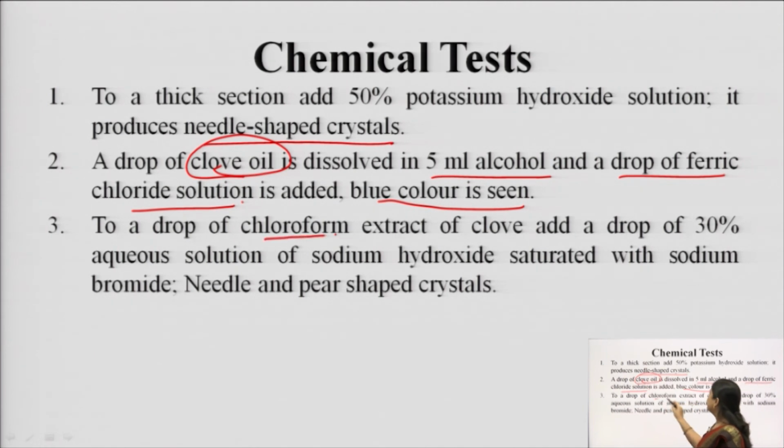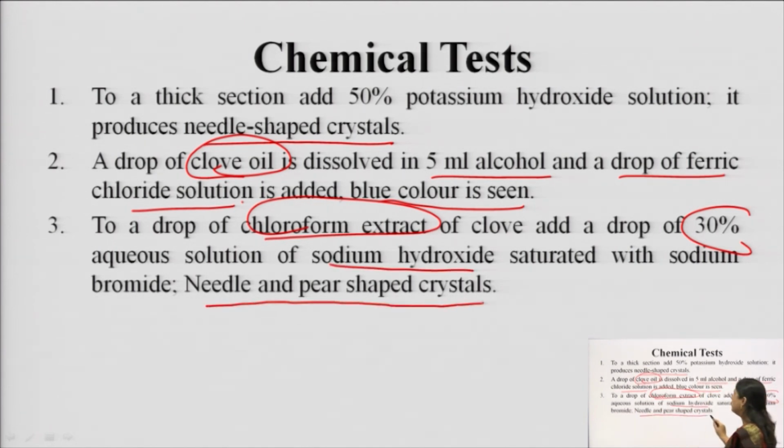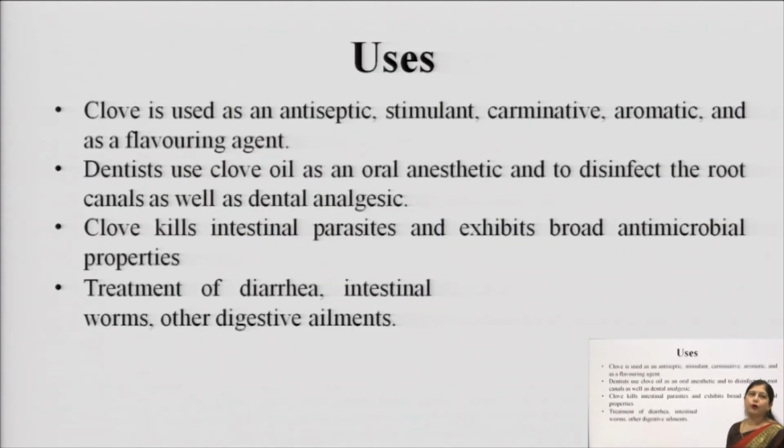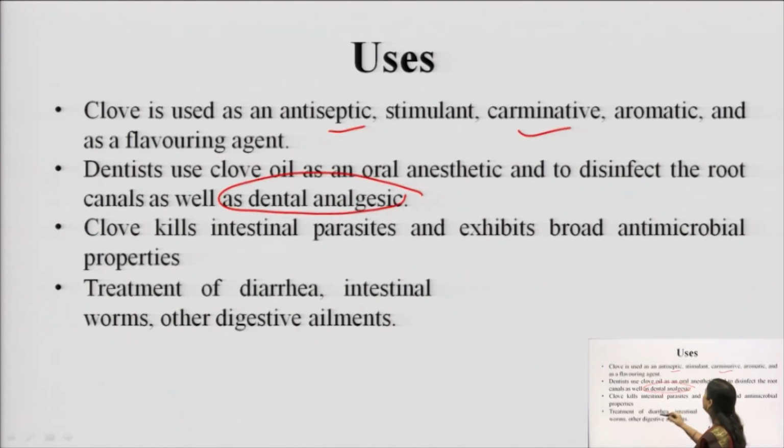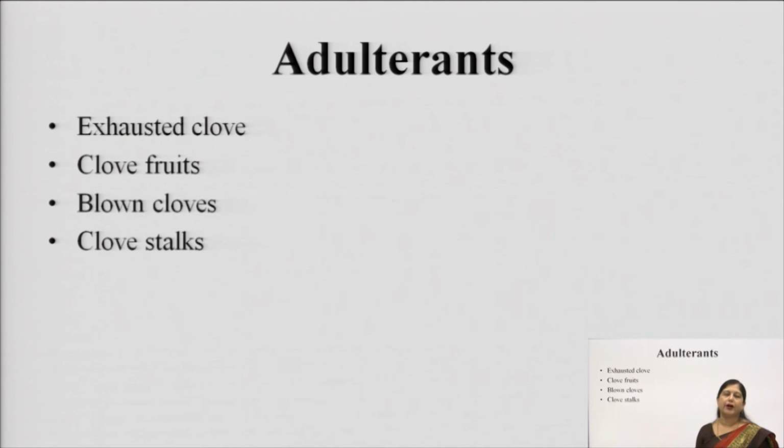The third test is that if we take the chloroform extract and add 30% aqueous solution of sodium hydroxide, then needle and pear shaped crystals are produced. The main uses are that it is a dental analgesic, antiseptic, and carminative, and it is also used to kill intestinal parasites and in the treatment of intestinal worms and digestive ailments.